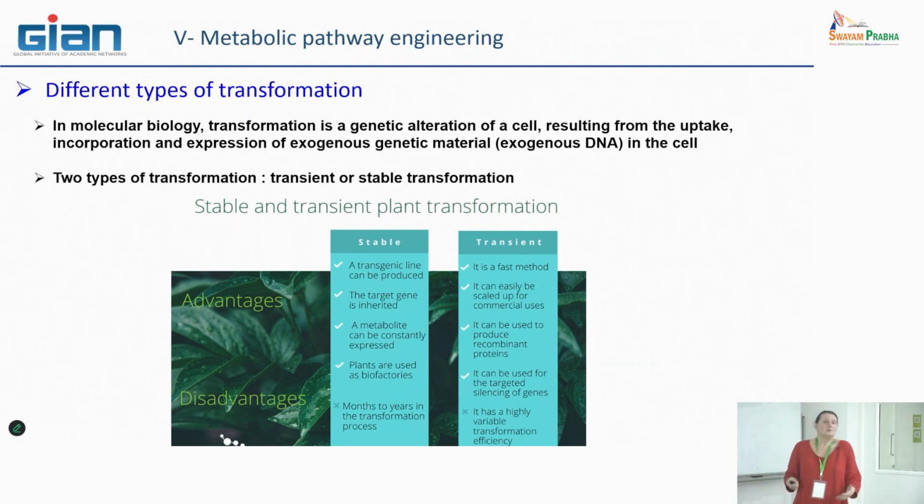And the only disadvantage we can have is the time. It's really time consuming to obtain this type of plant. On the other hand, the advantage of the transient strategy is that it is a fast method. Okay, it can easily be scaled up for commercial use.